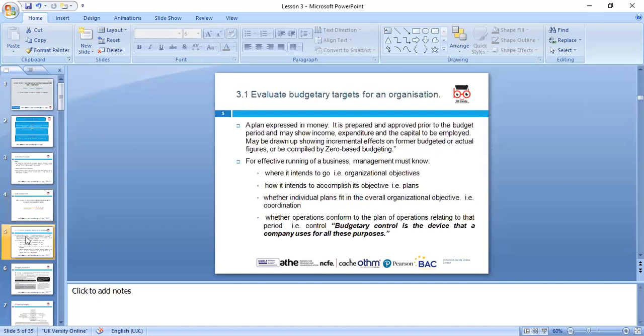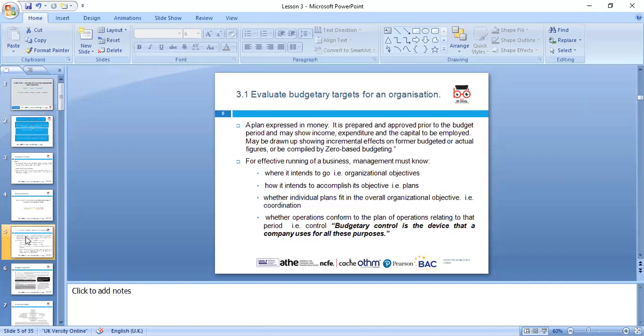And 3.1 is to evaluate the budget targets for an organization. A budget is a plan expressed in money. It's prepared and approved prior to the budget period. Every country and every organization makes a budget, and a budget is quite crucial because it provides the direction for the company. Zero-based means starting from zero. As a new business, you don't have the previous year's estimates.